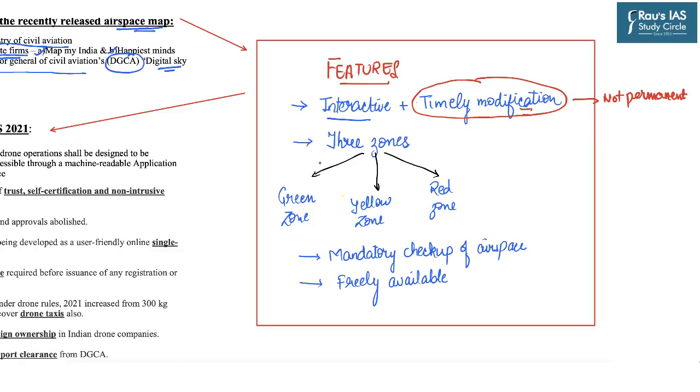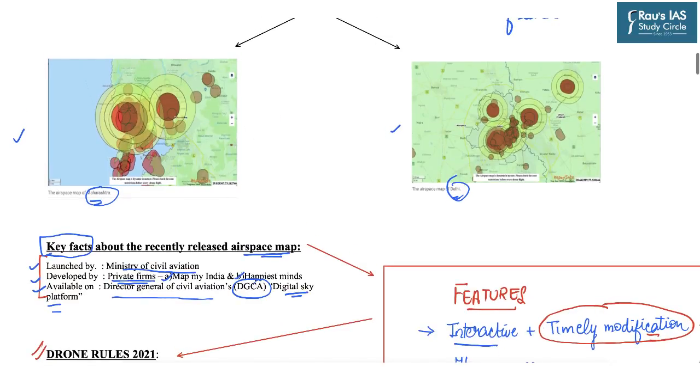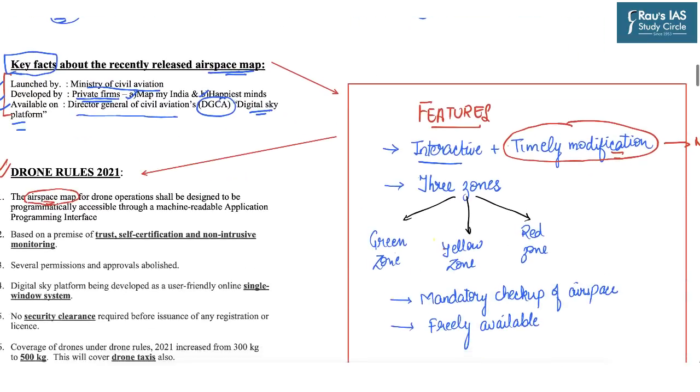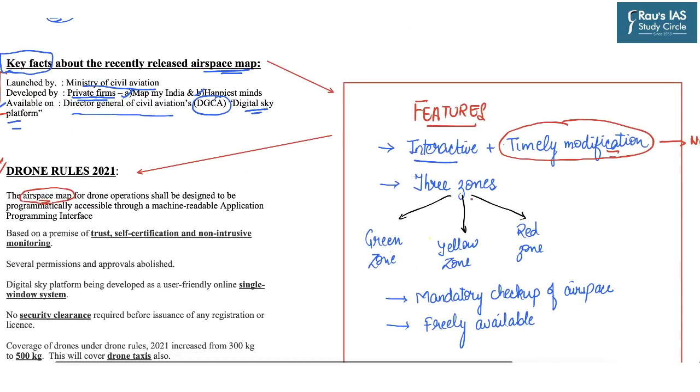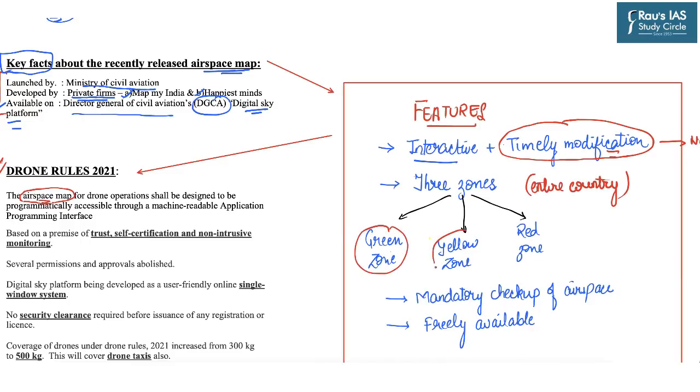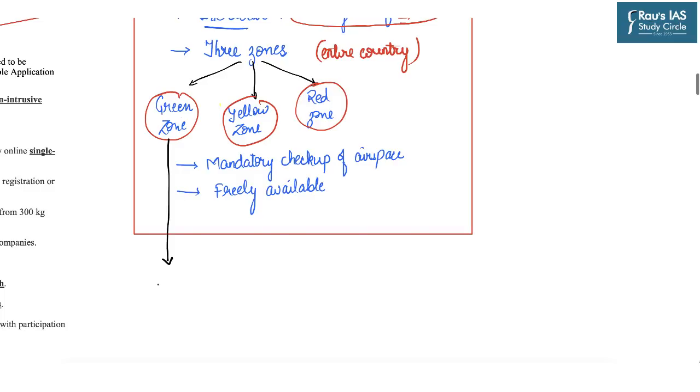Second is that as we saw in these pictures, there are three differently colored areas. So the airspace map divides the entire country into three zones, that is the green zone, the yellow zone and the red zone. If the civilian drone operators have to fly their drones in the green zone areas, then no permission is required up to drones weighing 500 kilograms. Earlier the limit was 300 kilograms, but now it is increased up to 500 kilograms.